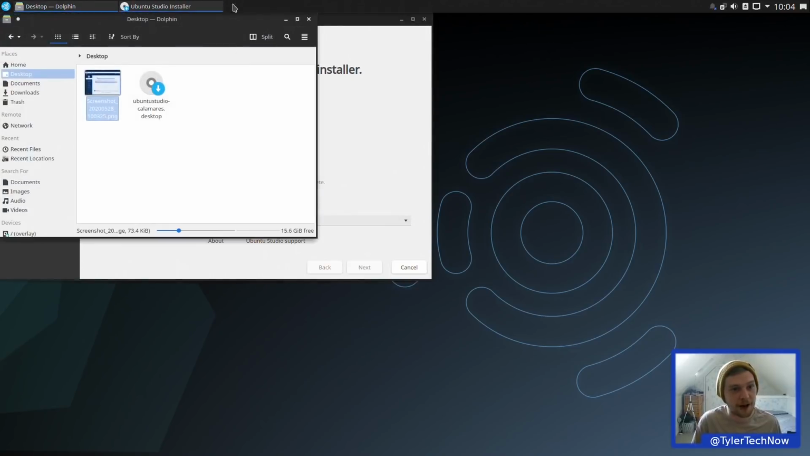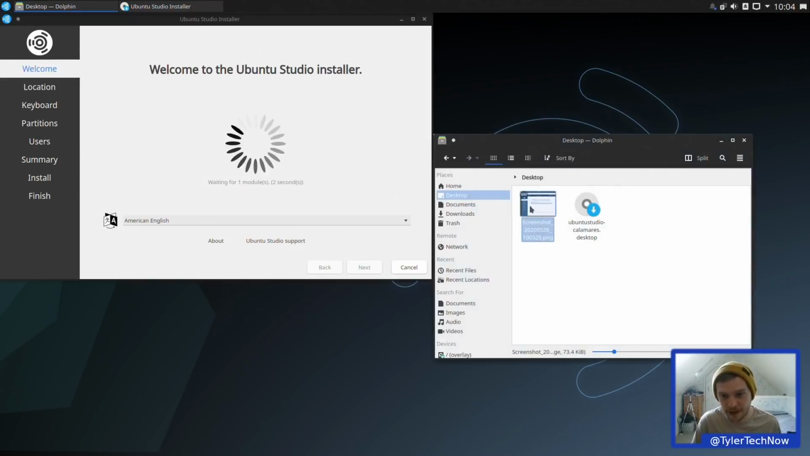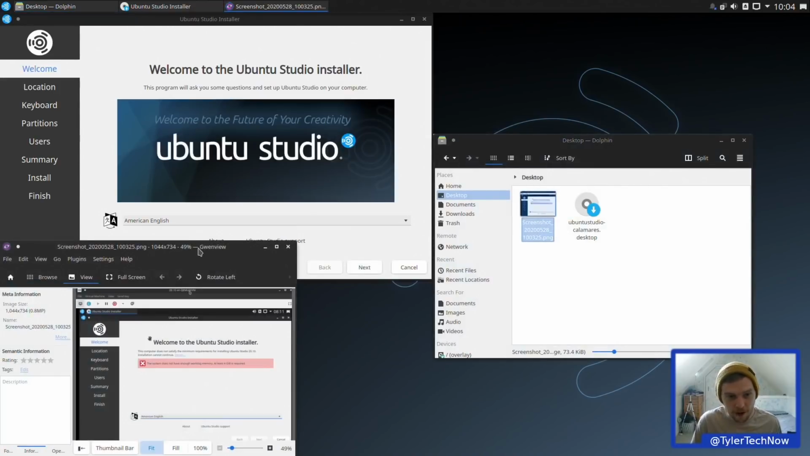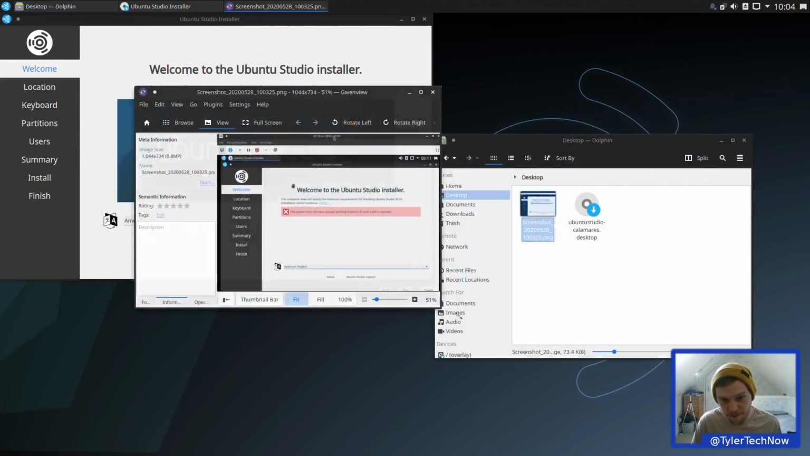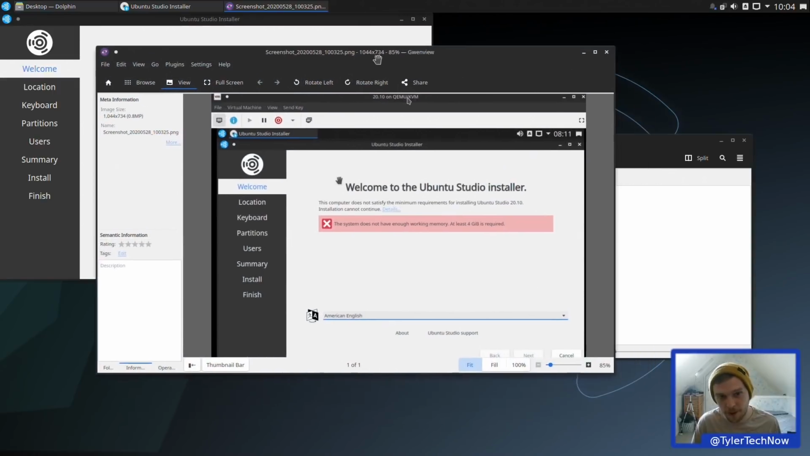I've had a quick play around with it in a VM, and before we get started, I just want to show you, for those of you who have got under 4 gig RAM, you won't be able to install it. I tried to install it in a virtual machine with just 2 gig RAM, and it told me I do not have enough working memory, at least 4 gig is required. I don't think, in fact I know, that you can install Ubuntu Studio 20.04 on 2 gig.